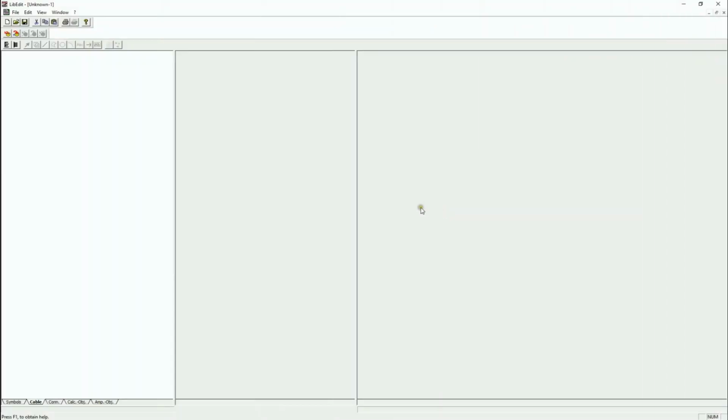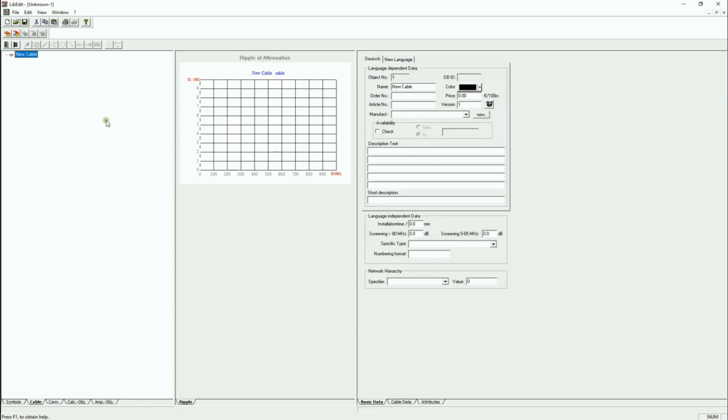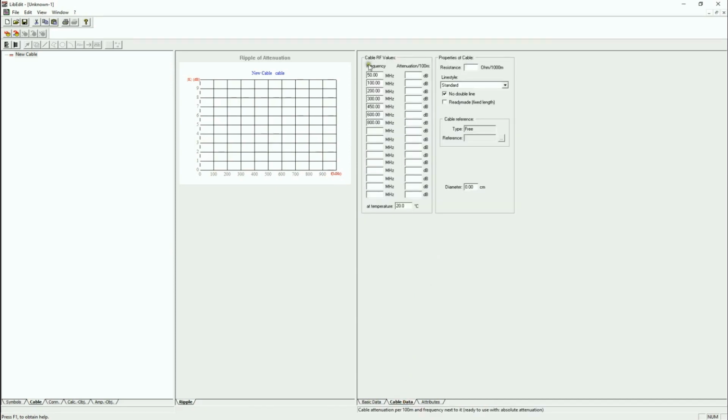Creating different cable types. In the libedit, we can create different types of cables, for example, a coaxial cable. And here we can see the information, for example, a name, order number, and article number. We can also put in the price, the description, and some specific information. Here we have the frequencies, and we can fill in the attenuation at 100 meter of this cable.